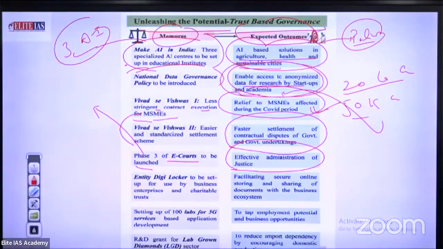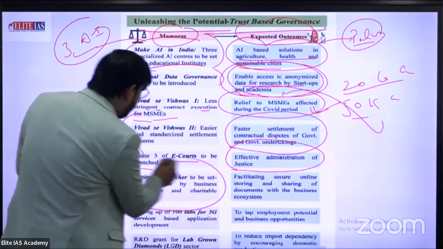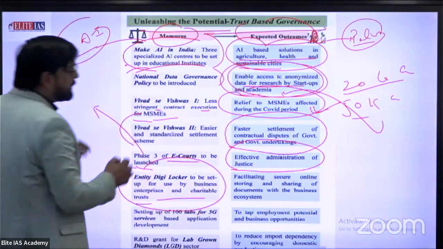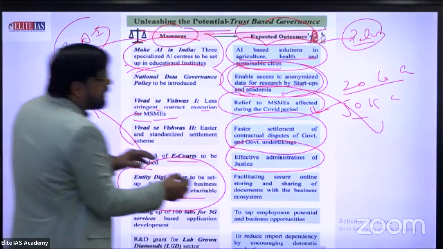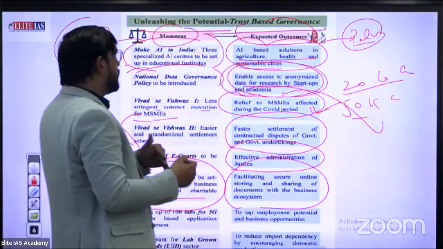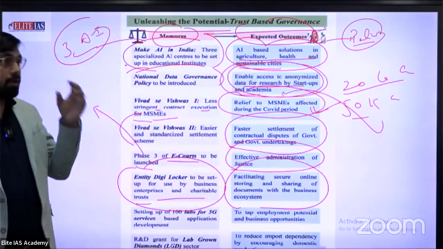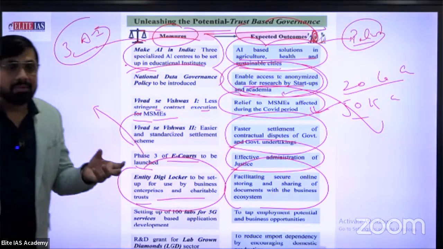Next, Entity DigiLocker to be set up for business entrepreneurs and charitable trusts. What is the main outcome? Facilitating secure online storing and sharing of documents with the business ecosystem. You know very well, what about the security of your data?